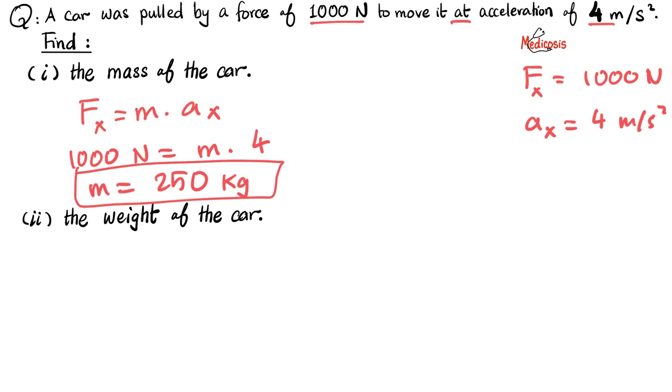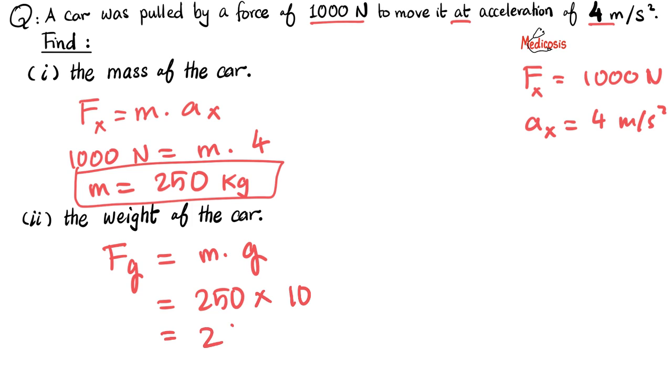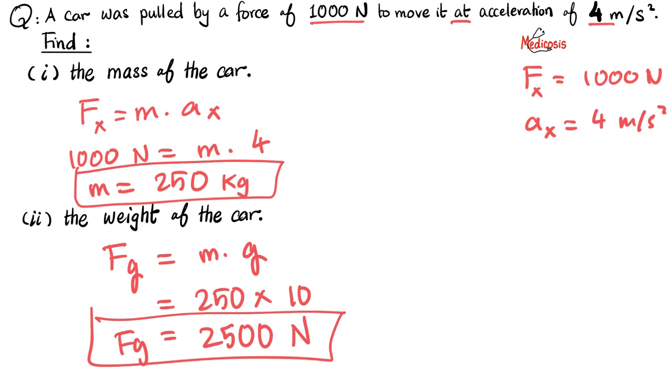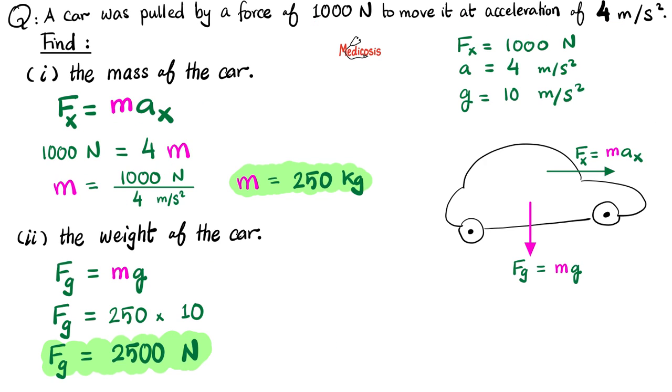All right, how about the weight of the car? Easy. Now for weight, I want F sub g, which equals m times g. What is the m? 250 kilograms. We just found this out. Multiply by g. Let's make it 10 to make it easier. And this is 2500 what? Newtons. So look, mass is measured in kilograms, but weight is measured in newtons. And on Earth, your weight is about 10 times your mass. Here is the same answer in color. Take a moment to pause and review.